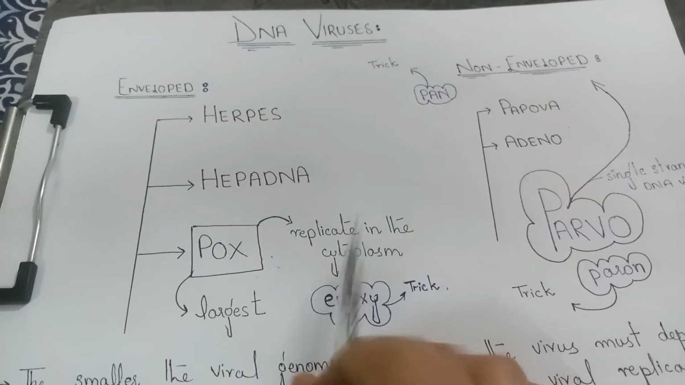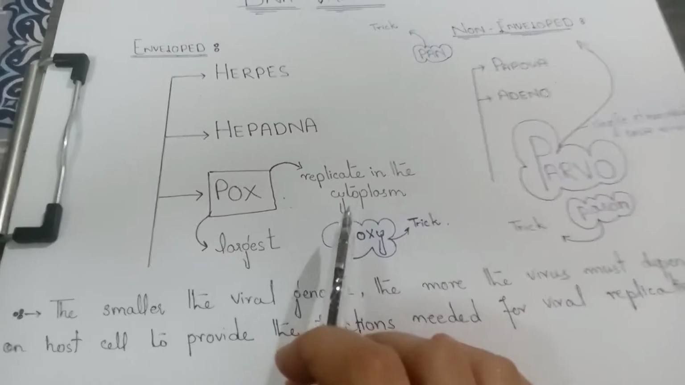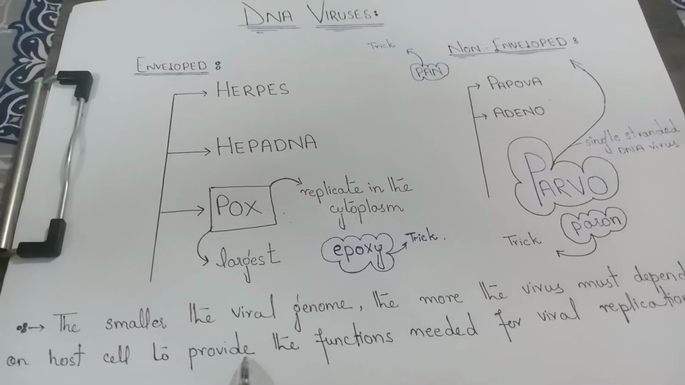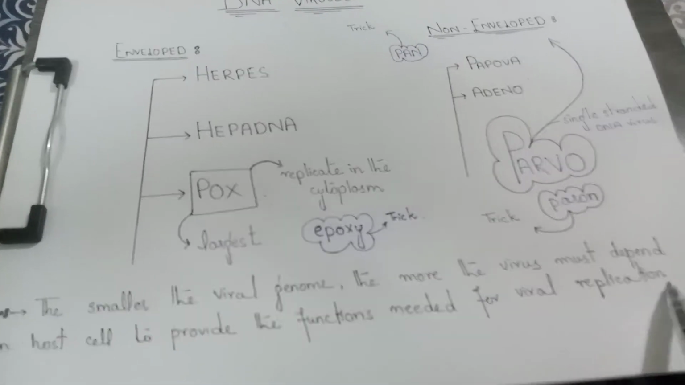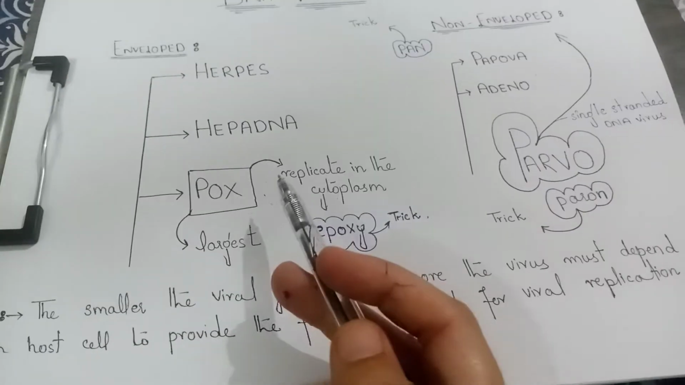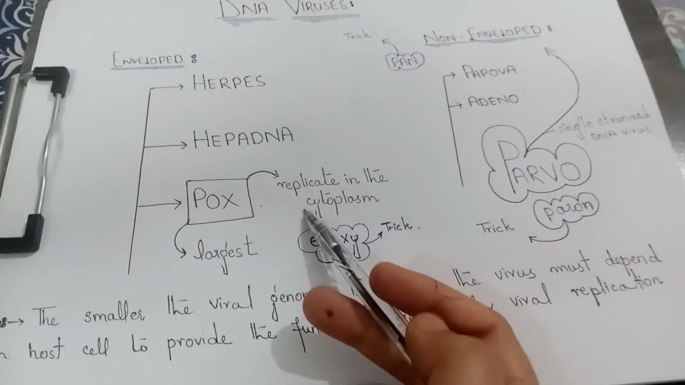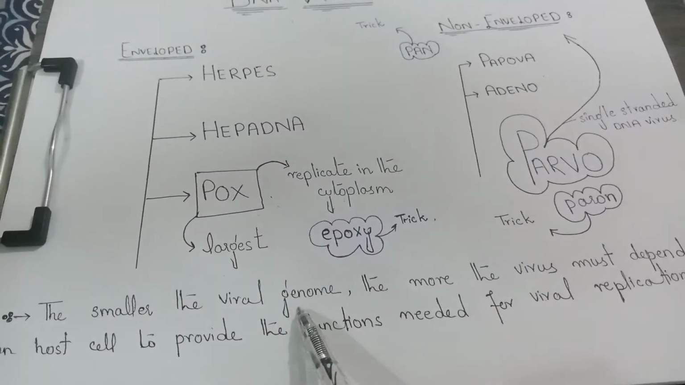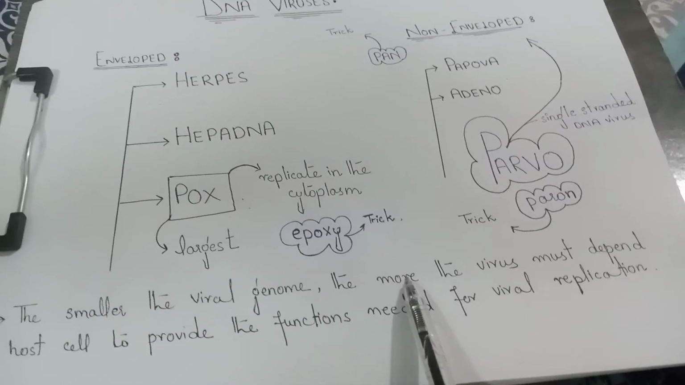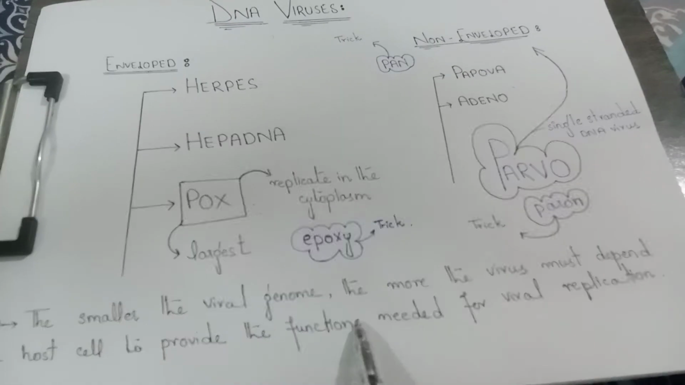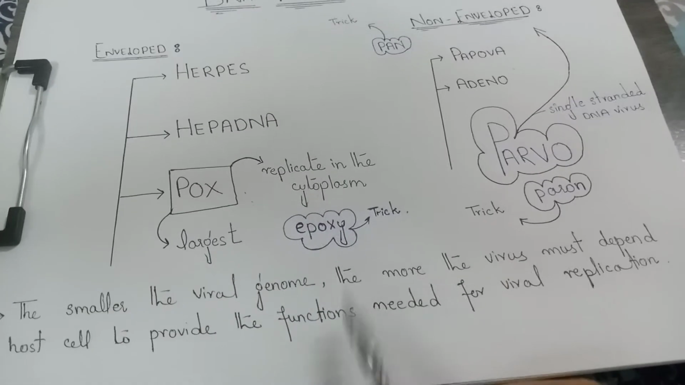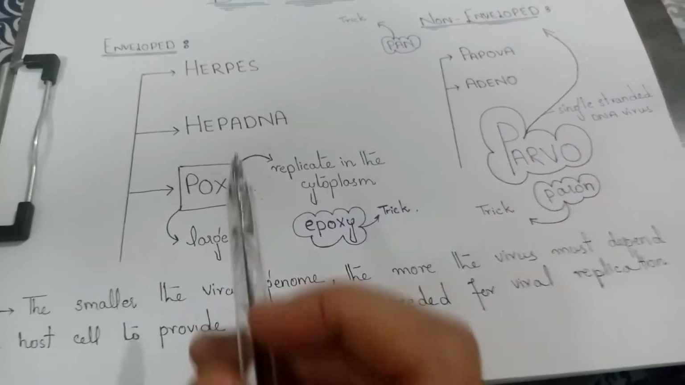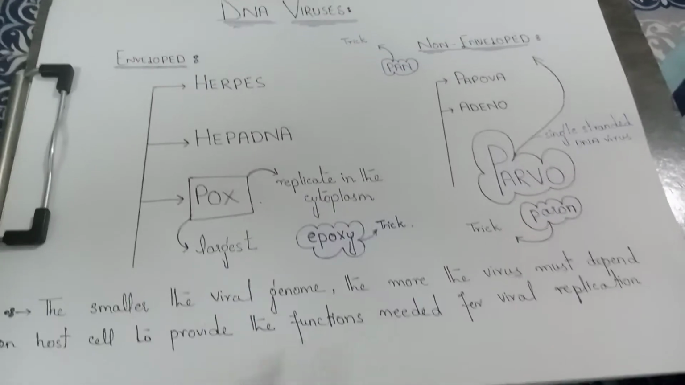So once again I will repeat, most of the viruses replicate in the nucleus except the pox virus that replicates in the cytoplasm. And for that, remember that the smaller the viral genome, the more the virus must depend on the host cell to provide the functions needed for viral replication. So the pox virus has the largest viral genome, and the less it will depend on the host cell to provide the functions needed for its viral replication. It means it will have its own replicative machinery, and therefore it is going to replicate in the cytoplasm.